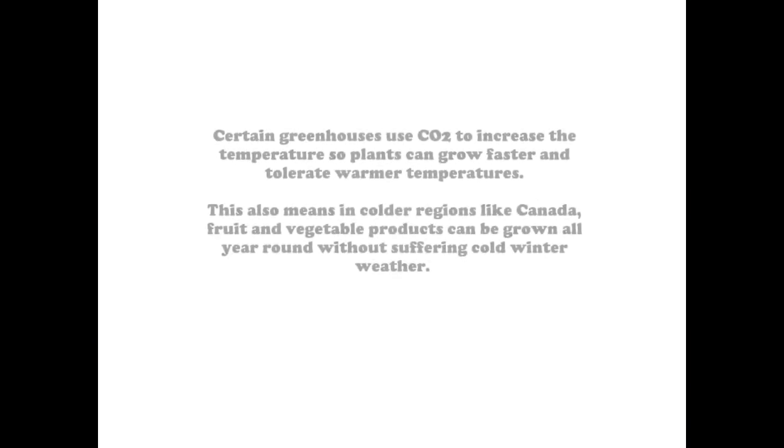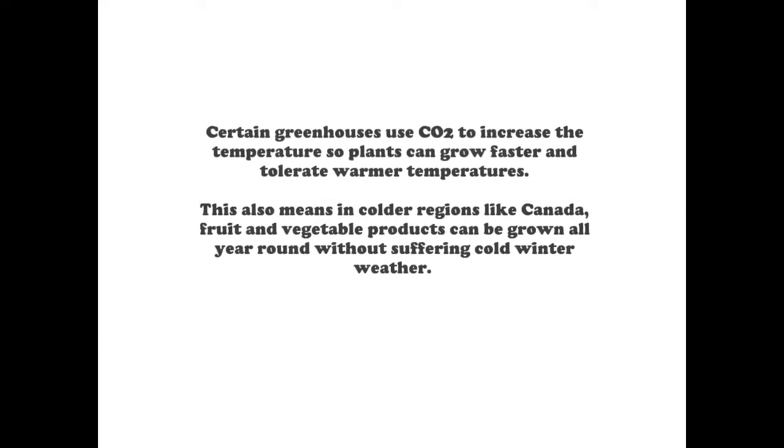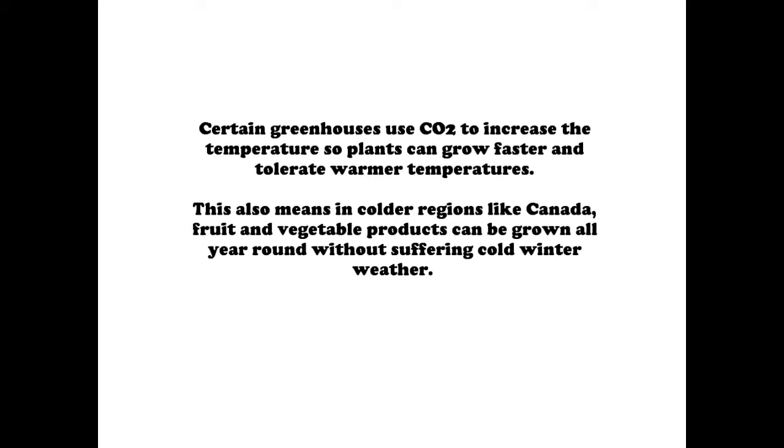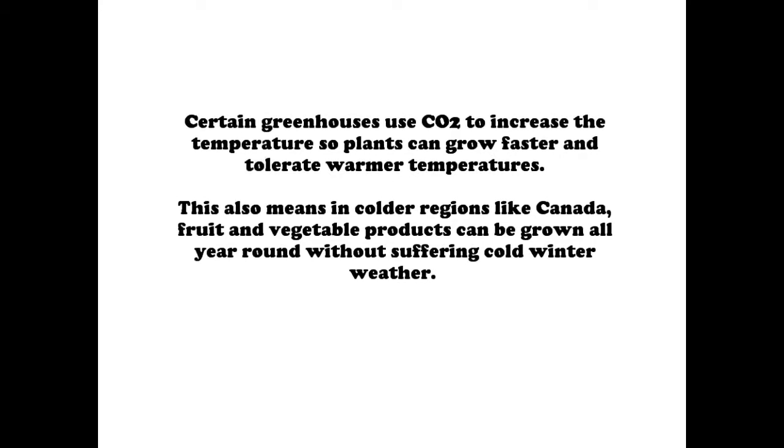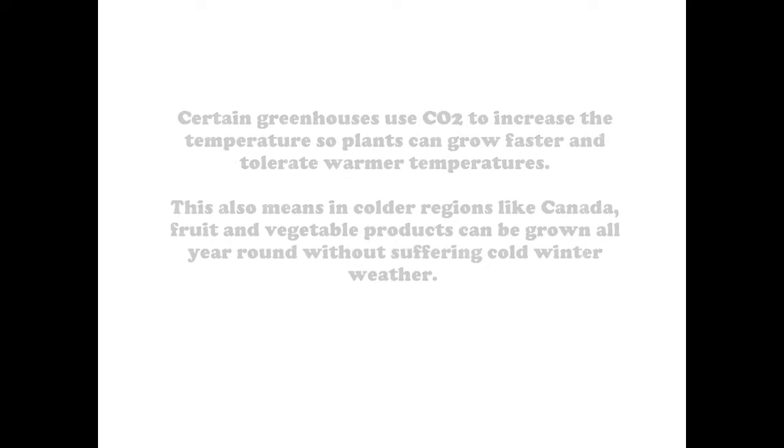Certain greenhouses use carbon dioxide to increase the temperature so plants can grow faster and tolerate warmer temperatures. This also means in colder regions like Canada, fruit and vegetable products can be grown all year round without suffering in the cold winter weather.